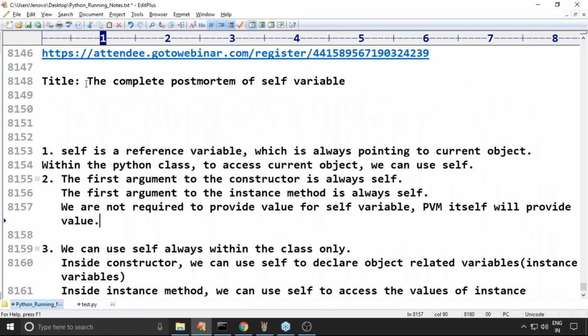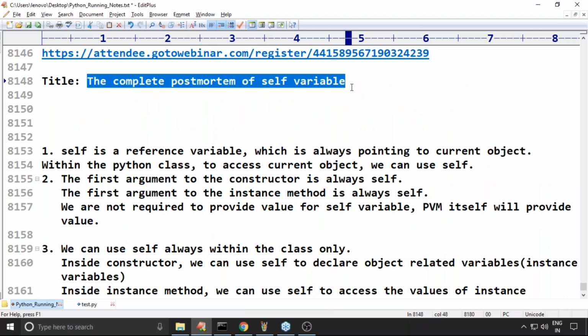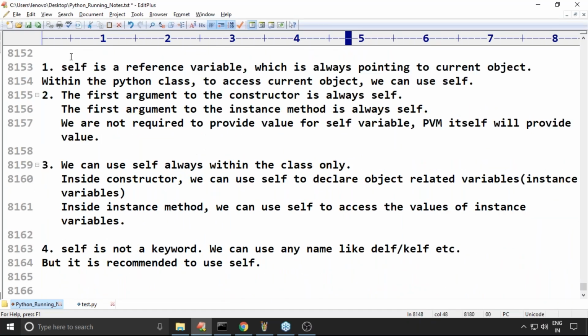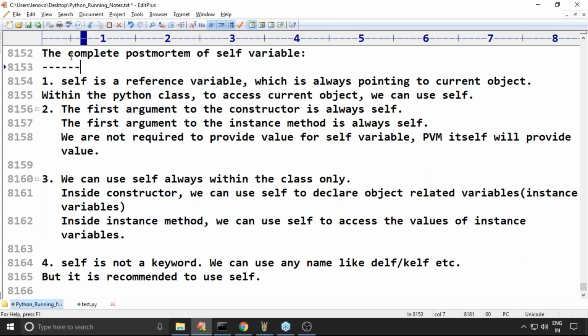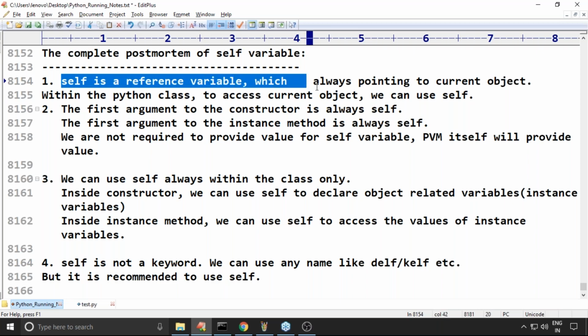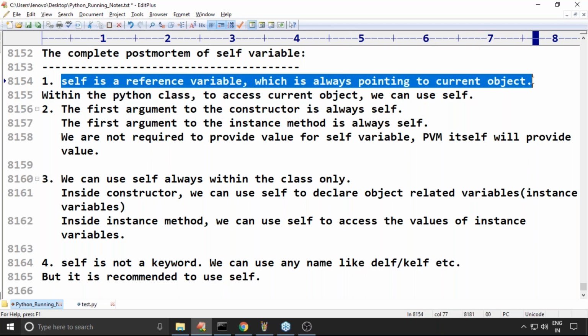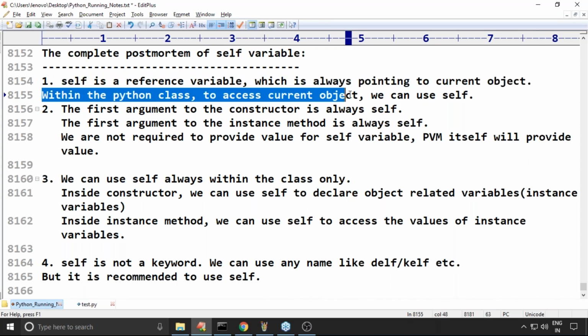We performed the complete postmortem of the self variable. Almost one session we spent only on self. Observe that self is a reference variable which is always pointing to the current object within the Python class. To access the current object, we have to use self. Observe very carefully: what is self? What is the purpose?